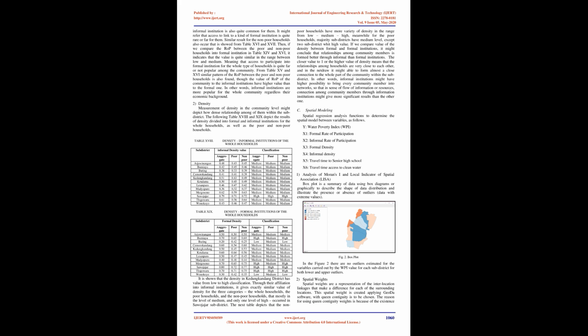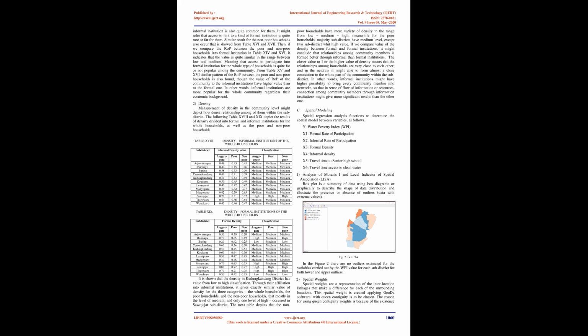The closer the value is to one, or the higher the density value, the closer the relationships among households are to each other, and in the network graph it might form an almost close connection to the whole community within the sub-district. In other words, informal institutions might have a higher possibility of bringing every community member into networks, so that in terms of flow of information or resources, connection among community members through informal institutions might give more significant results than the other. Next, spatial modeling.